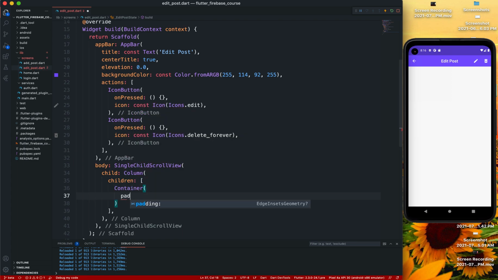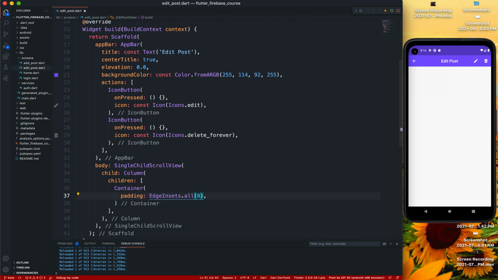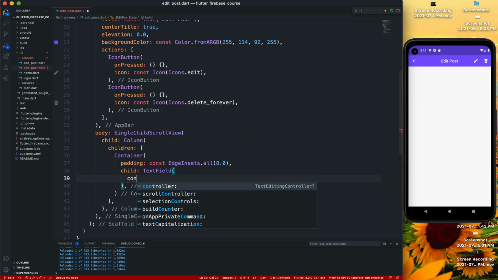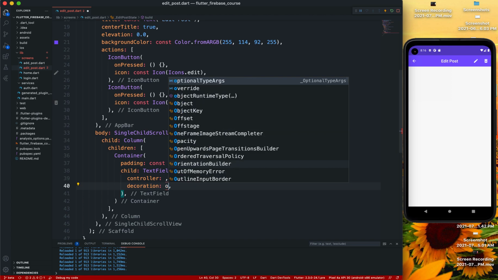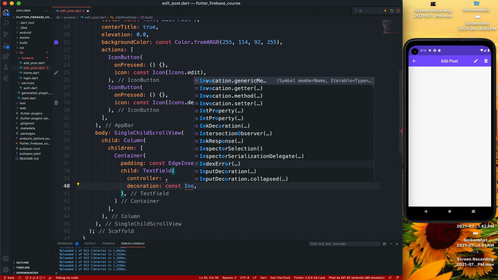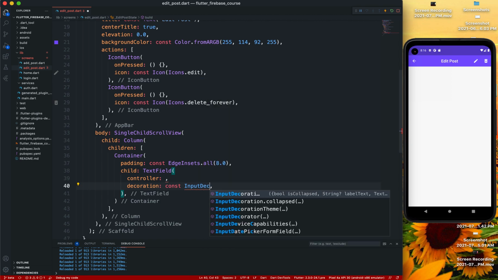That container is going to have a padding of EdgeInsets.all(8), and we are going to have a child as a TextField. We're going to need a controller. We're going to have a decoration, InputDecoration.